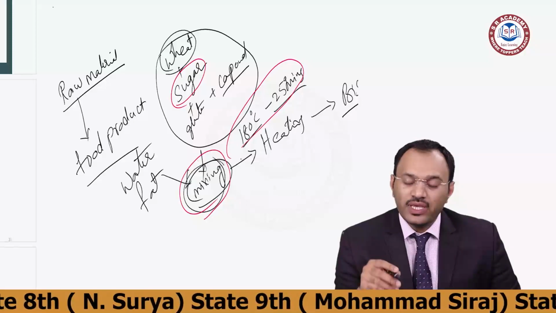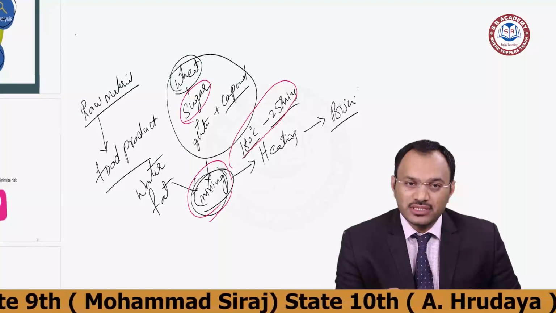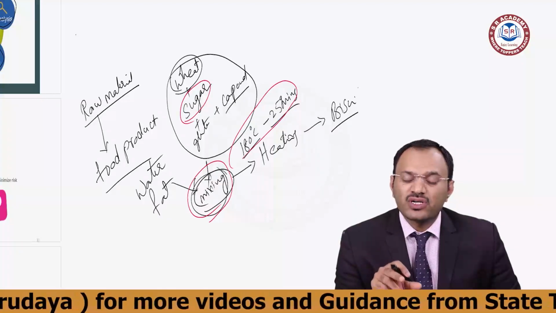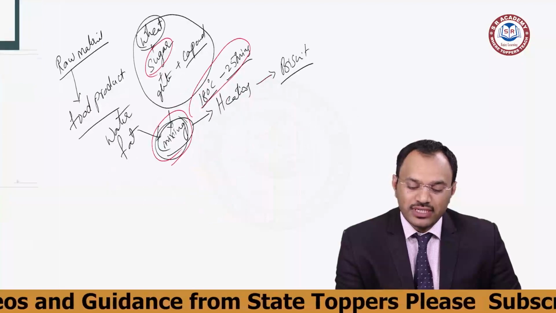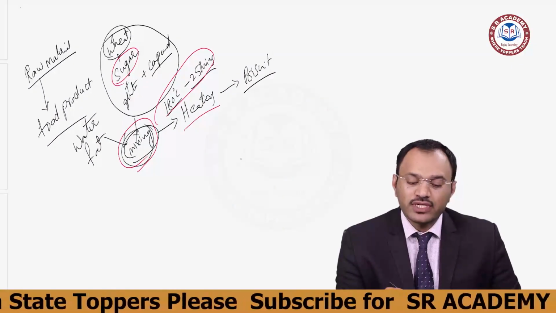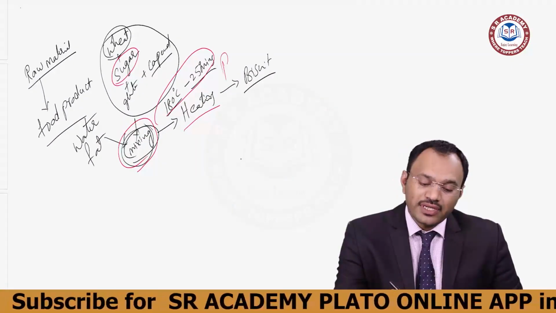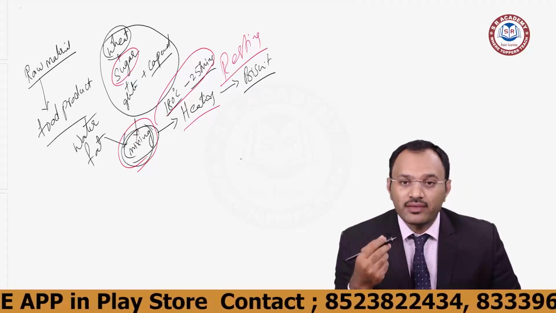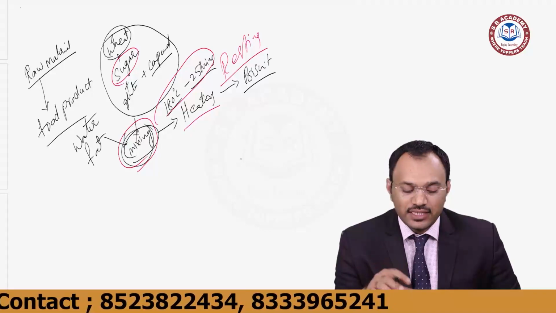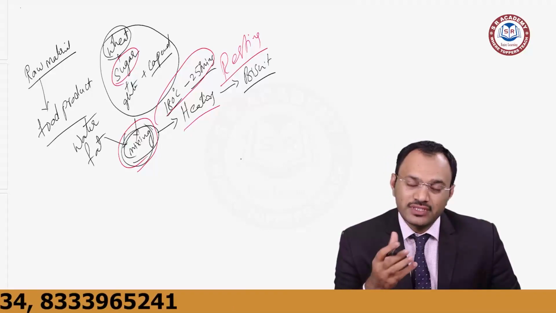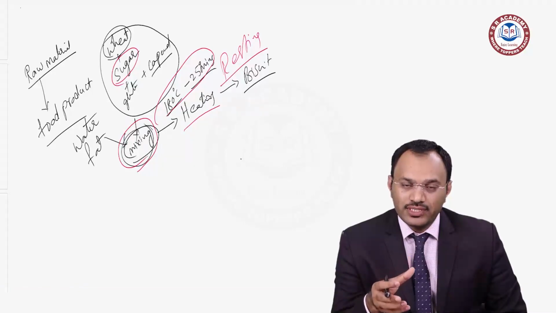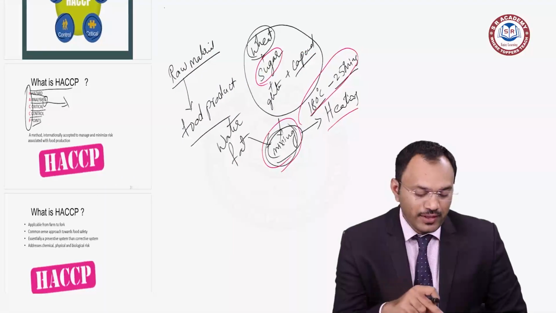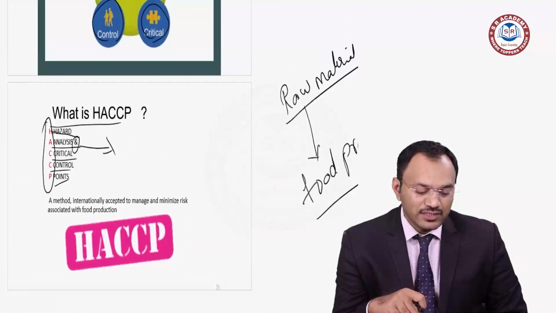Okay, so when you implement these HACCP principles in this manufacturing activity, you will be able to understand what are the risks involved in it. That risk might be heating specifically, or finally I am resting this product for 15 minutes. If the resting is not given properly, it may also have cracks. So we have to understand the entire process flow, then we understand the critical control points, we frame certain control measures, then we get our finished product very properly. That is what we are understanding in this HACCP.